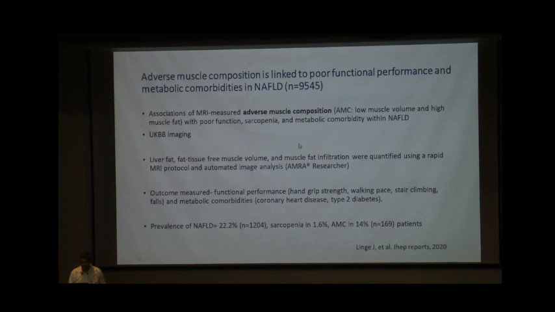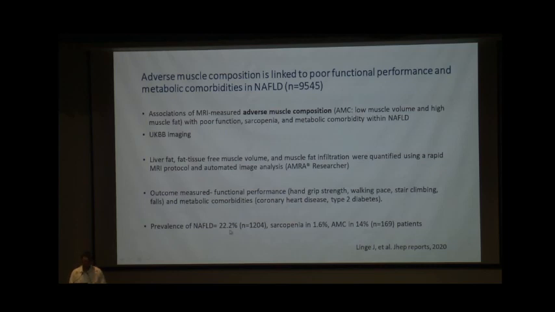This study was published in JHEP Reports, where the adverse muscle composition was linked to poor functional performance as well as metabolic comorbidities in NAFLD. This was a UK Biobank imaging database of 9,545 patients. The adverse muscle composition was assessed based on MRI. The outcome measures were functional performance, that is hand grip strength, walking pace, stair climbing, or frequent falls, and metabolic comorbidities, that is coronary heart disease or diabetes.